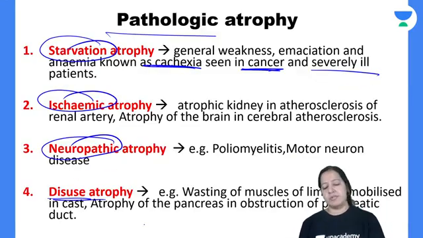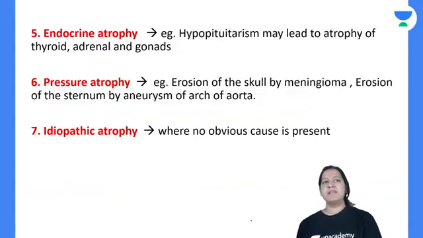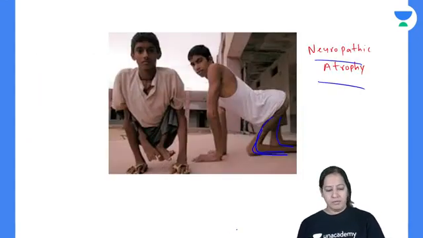And last is disuse atrophy. If a person is having a fracture, just suppose, okay, I'm having a fracture here, just suppose here or here, in the humerus.